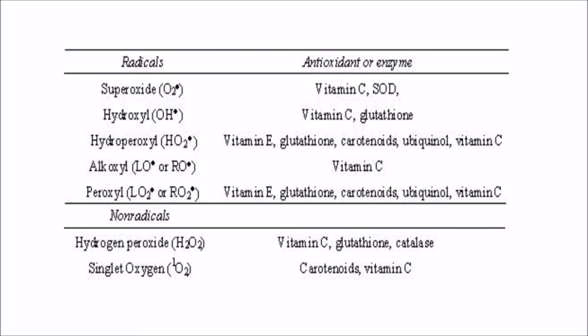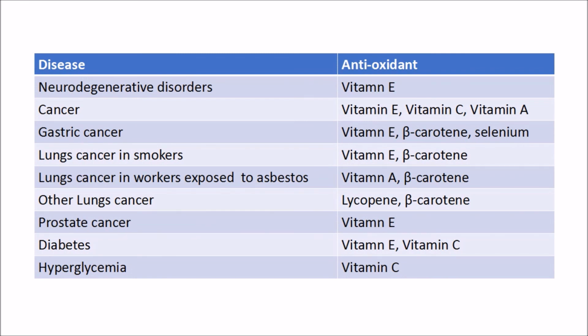So the free radicals can be neutralized by the antioxidants, and which free radical can be neutralized by which antioxidant. This is a table to show the specific antioxidant for specific radical or non-radical. Then specific antioxidant for a specific disease. Here are some examples. For example, in neurodegenerative disorders, vitamin E is useful. In gastric cancer, vitamin E, beta carotene, selenium is useful.